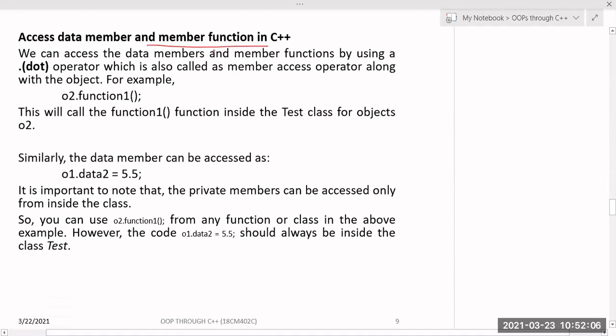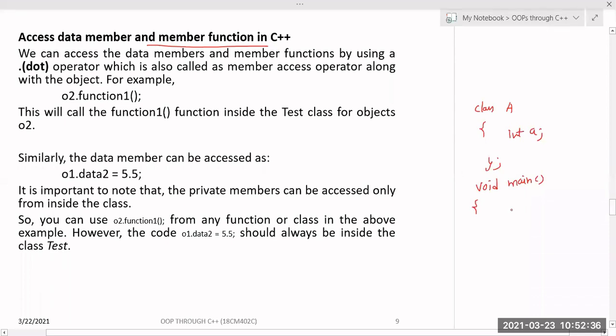So how do we access these data members and member functions in C++? Can anyone tell how to access them? What is the syntax for accessing the data members and member functions? Class A has an int A. If I want to access this A, how can I access it?